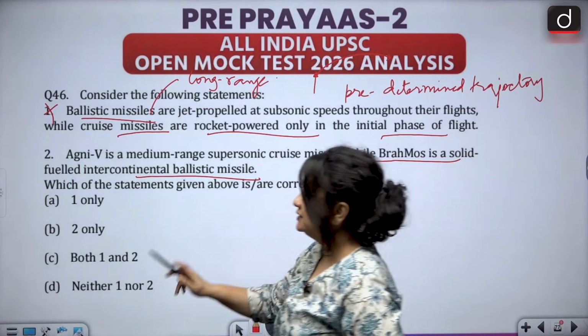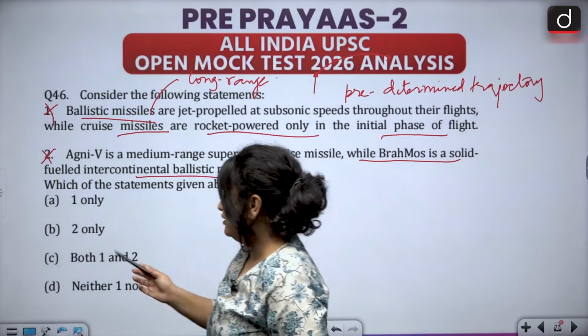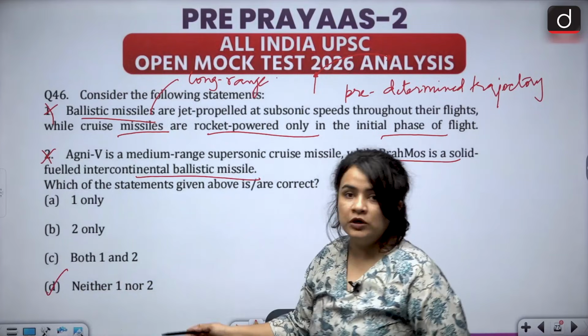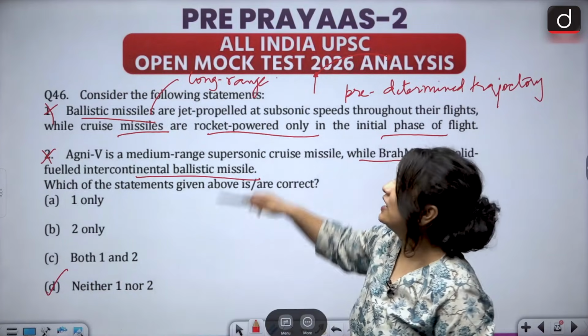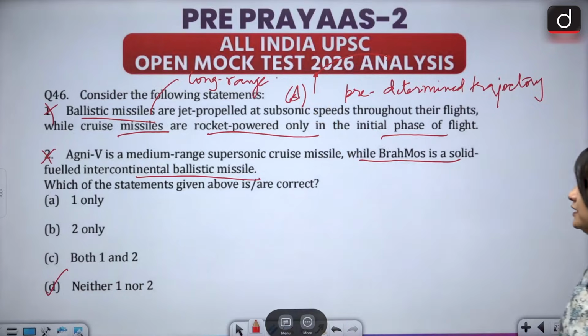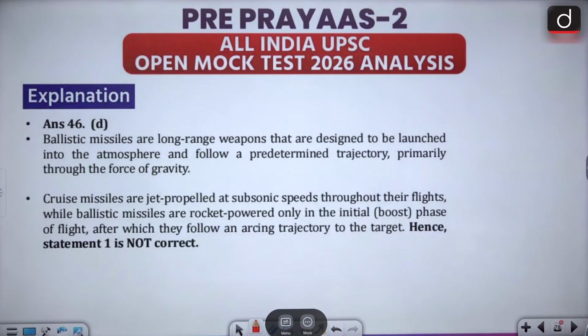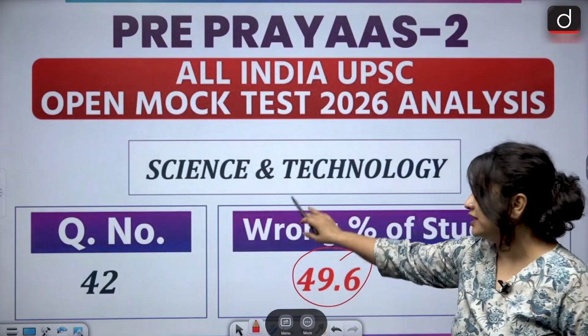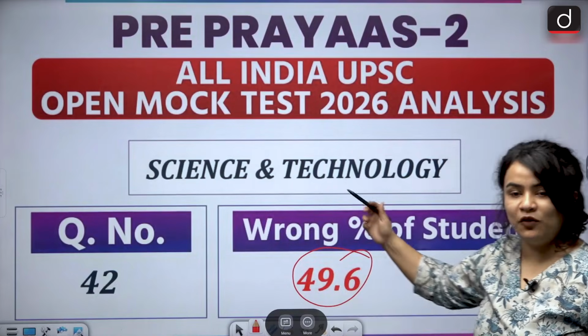So this is inaccurate, and therefore neither 1 nor 2, or option D, is the correct answer. Both the statements in the question have been given wrong. And again, almost 50% of the students have got another question wrong from science and tech.